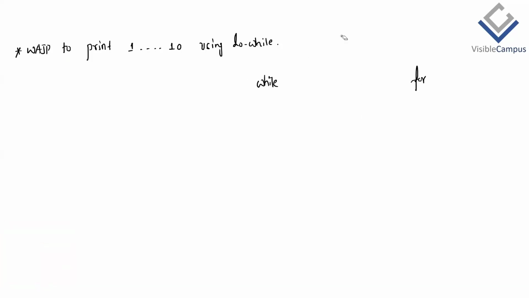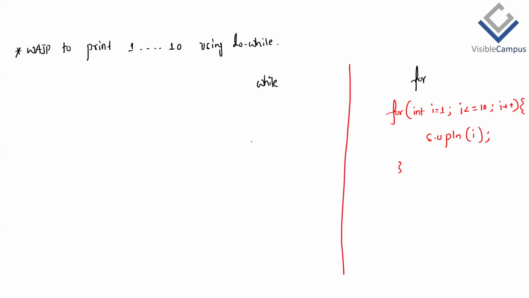For, initialization first. So for int i equals 1 (or x, or whatever it is), then i less than or equals 10, then i plus plus. Then in the for loop body, print the variable i. Correct? So this is the for loop. Second, how do you write this using a while loop?